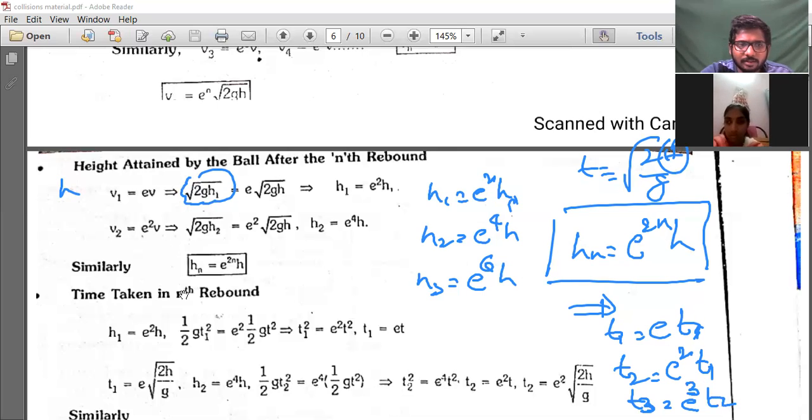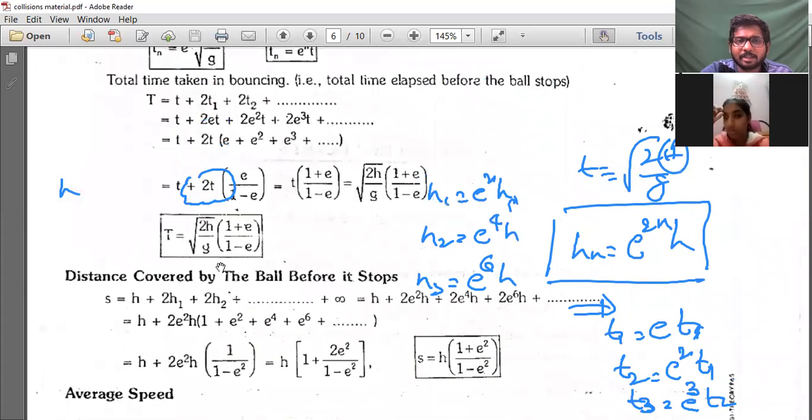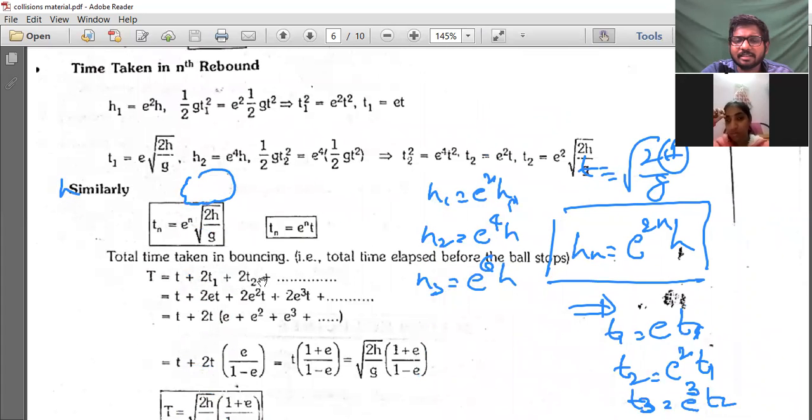So these are the formulas you can apply. Then total time taken also you can find like this: T plus 2 T1, because the first time will be time T, that is root 2h by g. Second one will be, while going upwards root 2h1 by g, and while going downwards root 2h1 by g. That is 2 times T1.